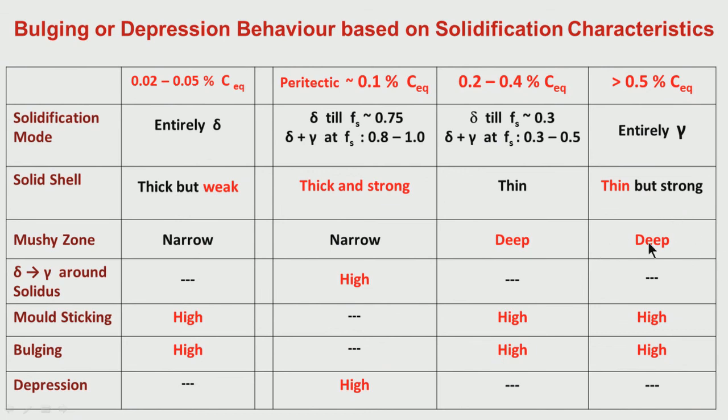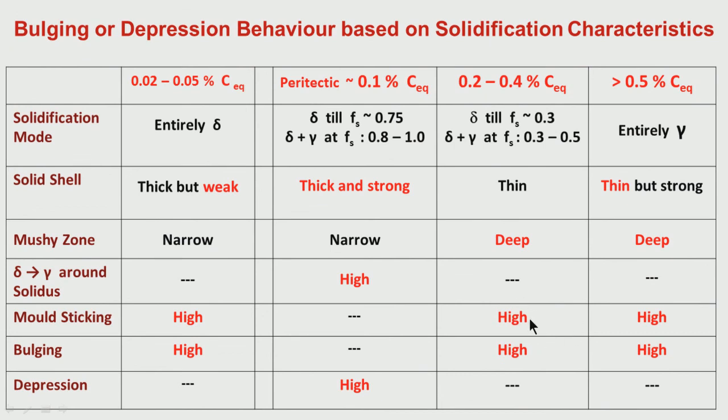So the mushy zone here is deep. For higher carbon you see it is deep because of microsegregation. For low carbon it is quite narrow. Because the mushy zone is deep, this solid shell will be relatively thin. Since the solid shell is thin, it cannot withstand the ferrostatic pressure. The ferrostatic pressure will push it towards the mold.